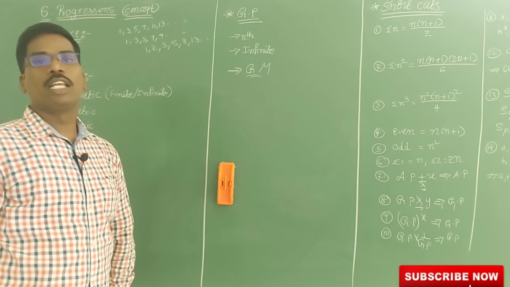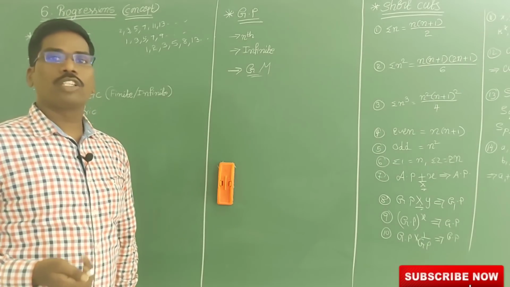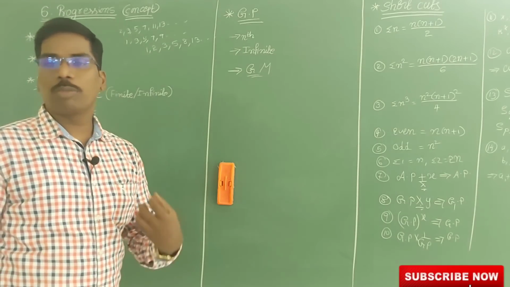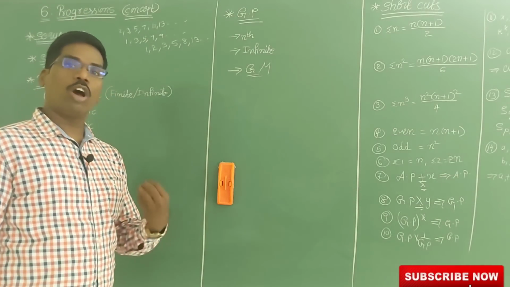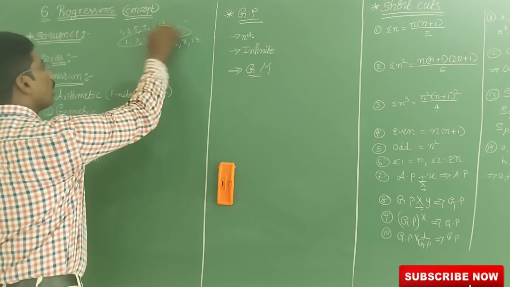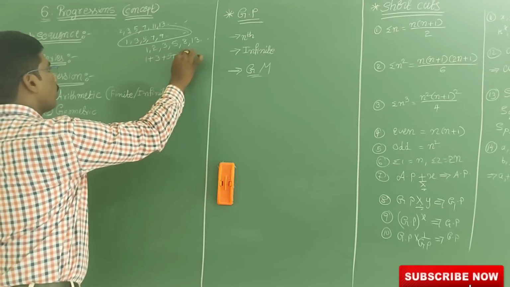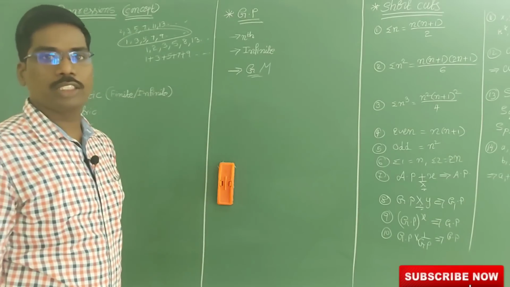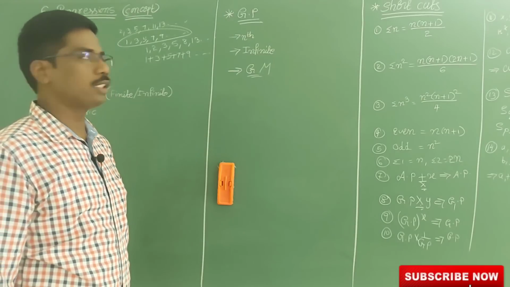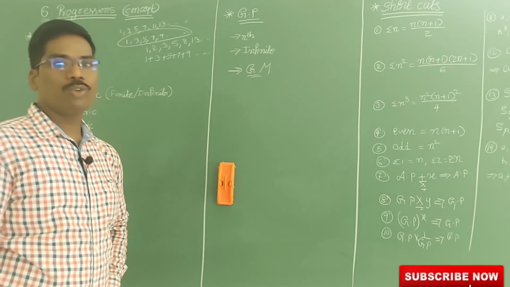Now coming to series. In a sequence, if you add or subtract the numbers you are writing, then this is called a series. The sum or difference of the terms in a sequence is called a series. Example, the odd number sequence: 1 plus 3 plus 5 plus 7 plus 9 and so on is the odd number series. 2 plus 4 plus 6 plus 8 and so on is the even number series. 2 plus 3 plus 5 plus 7 and so on is the prime number series.